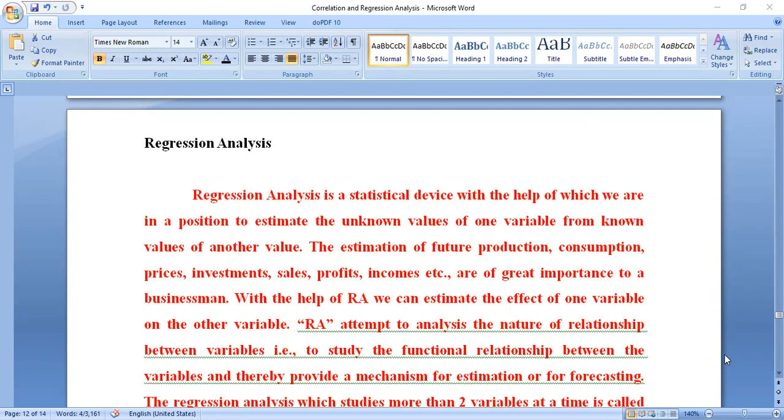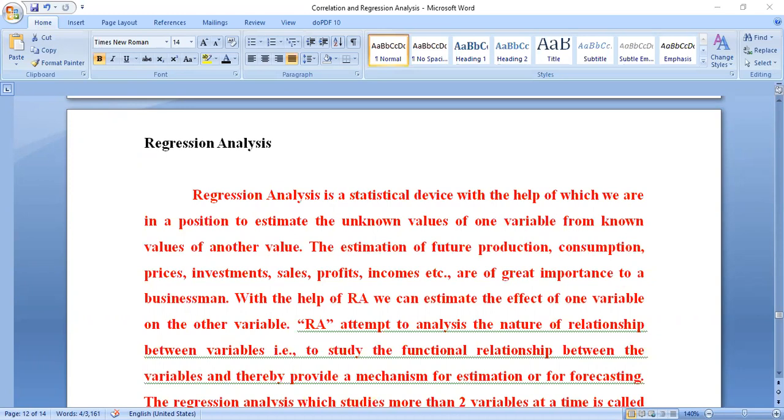Okay, listen here. It is a very simple and easy topic. This regression analysis is a statistical device with the help of which we are going to estimate the unknown values of one variable from the known values of another variable. That is the first key point. The next one is the estimation of future production.